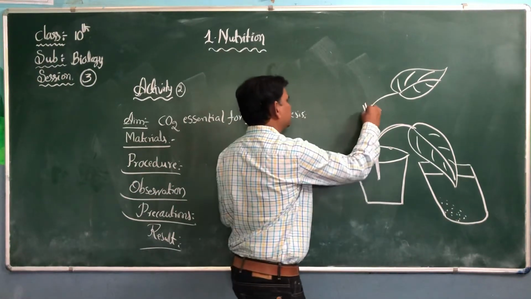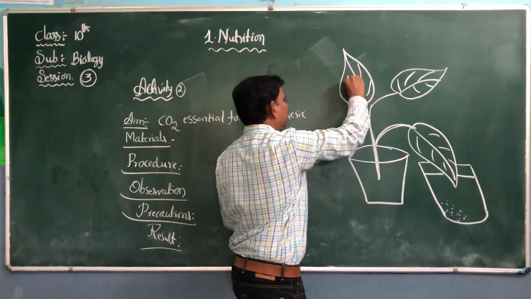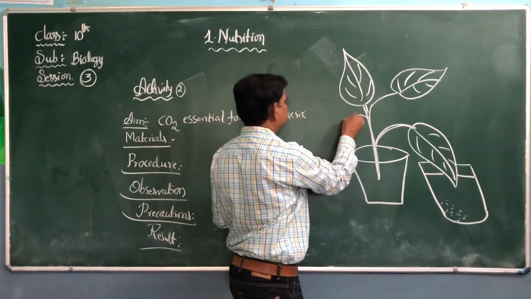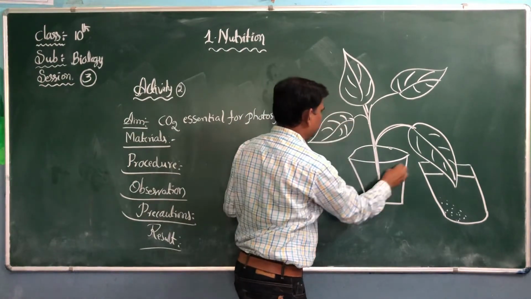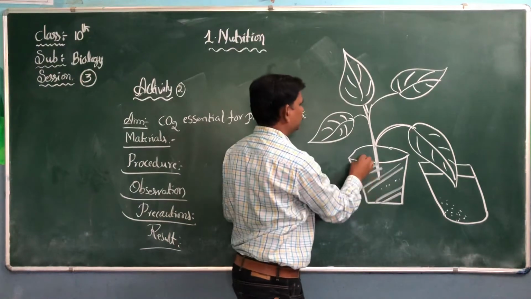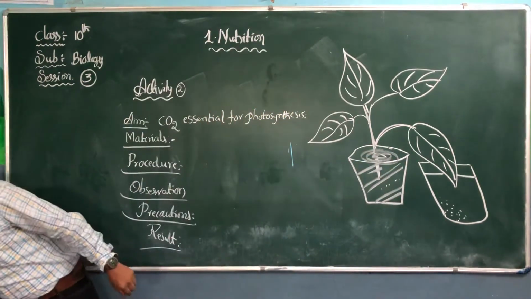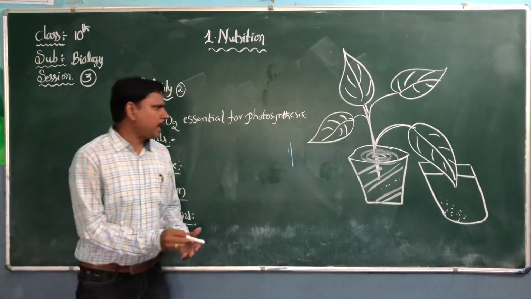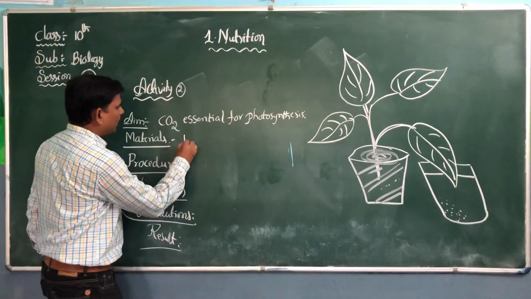Potted plants. This potted plant should be healthy. Then only our experiment will be a success. Otherwise, there is a chance to fail. A simple diagram. Potted plants. Now write the materials.